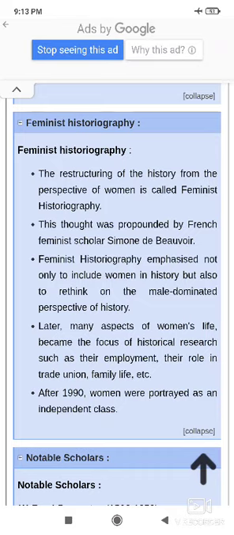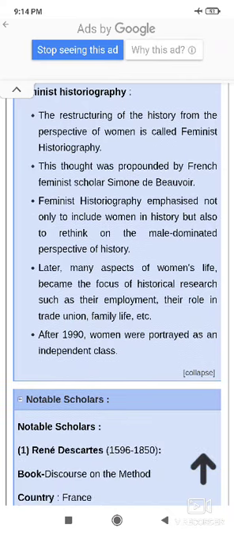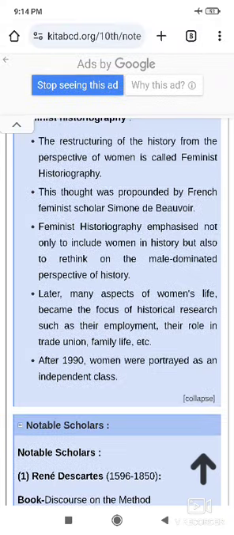Then it was propounded by the French feminist scholar Simone de Beauvoir. We will mention Simone de Beauvoir. Then feminist historiography emphasizes not only including women in history but also rethinking the male-dominated perspective of history. Later many aspects of women's lives became the focus, and you can write one book and the writer of that book also, which is about feminist historiography.